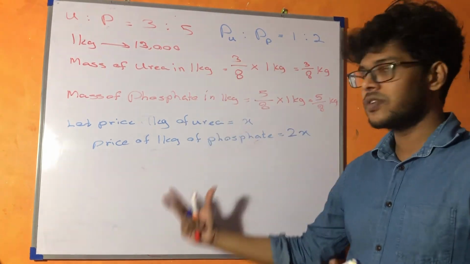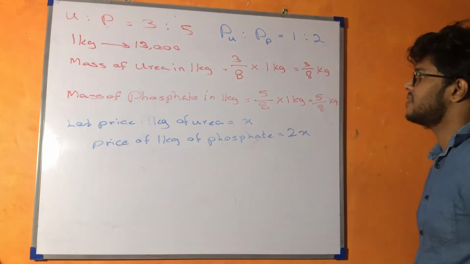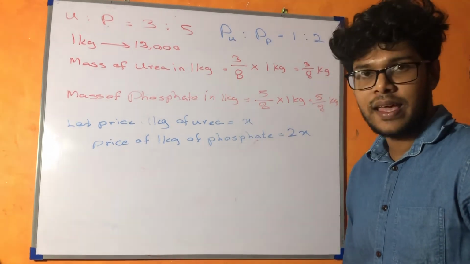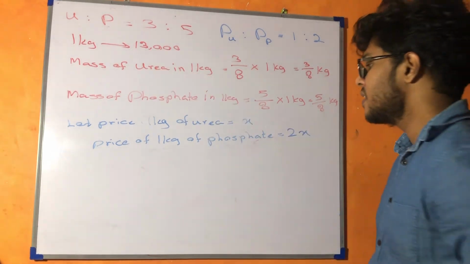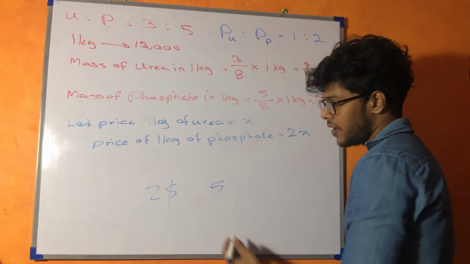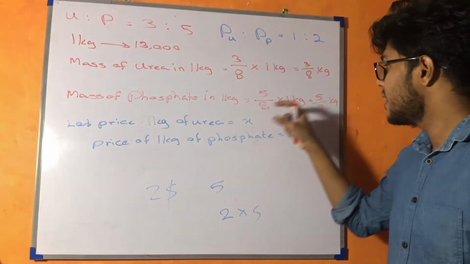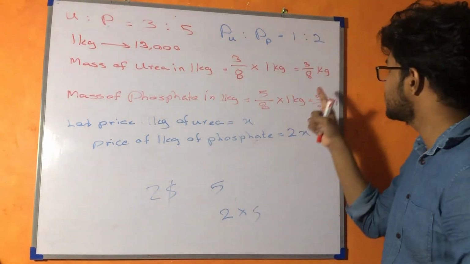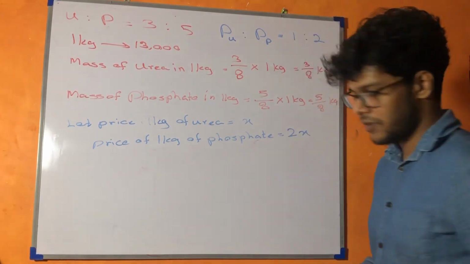This is almost done now. We know how much urea is there, how much phosphate is there. So if the price of 1 kilogram of urea is x, what is the price of 3/8 kilograms of urea? If one toffee is $2, how much for 5 toffees, right? You will multiply 2 by 5. Similarly, if the price of 1 kilogram of urea is x, how much for 3/8 kilograms? We need to multiply them, right?